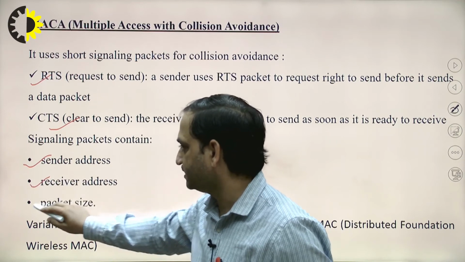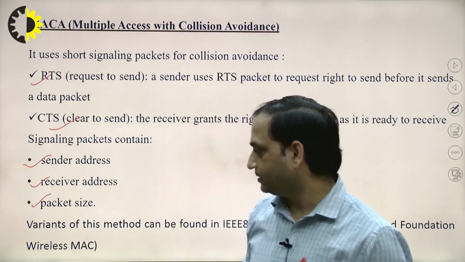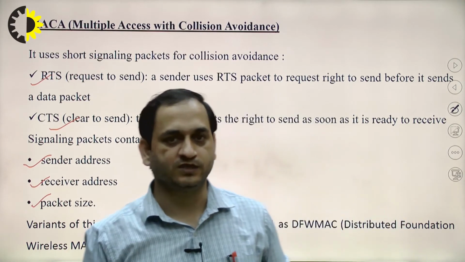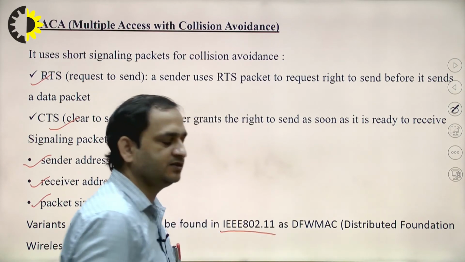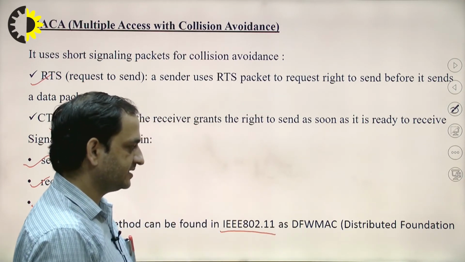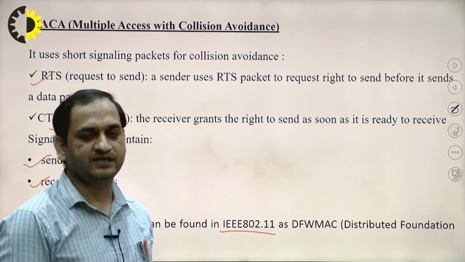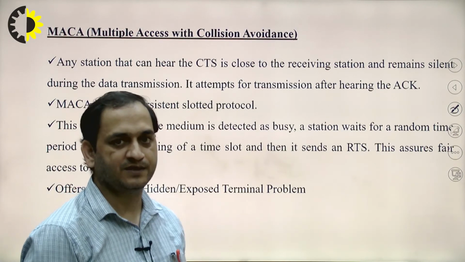So these are the signaling packets. A variant of this method can be found in the standard IEEE 802.11 as DFWMAC, that is Distributed Foundation Wireless MAC. Okay, so this is the method which is used in MACA.